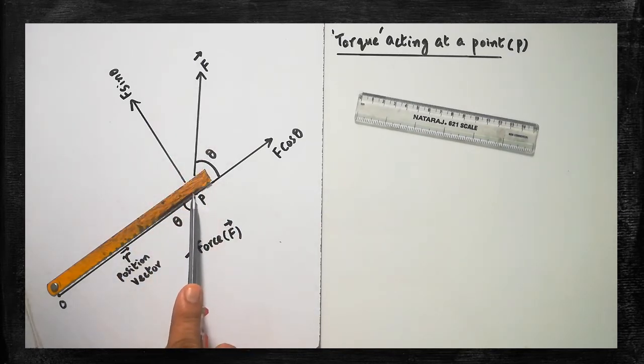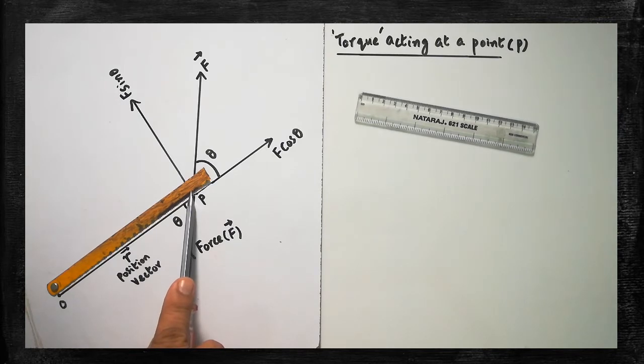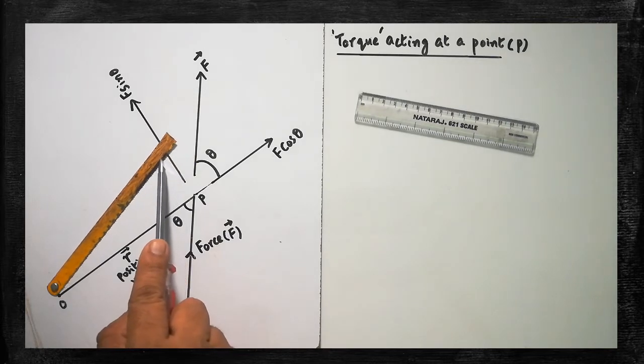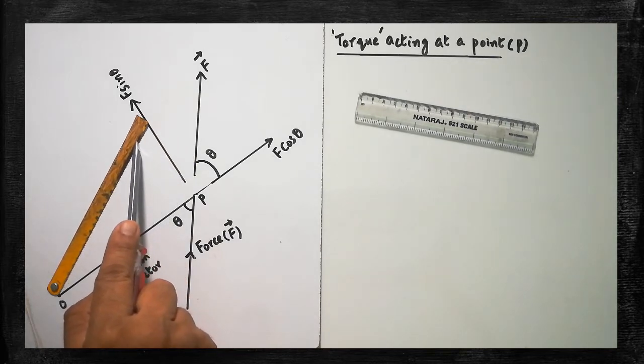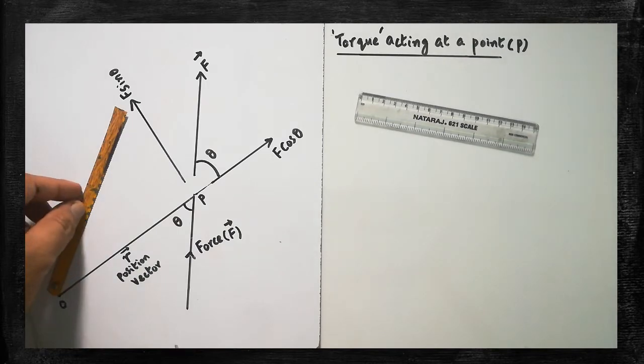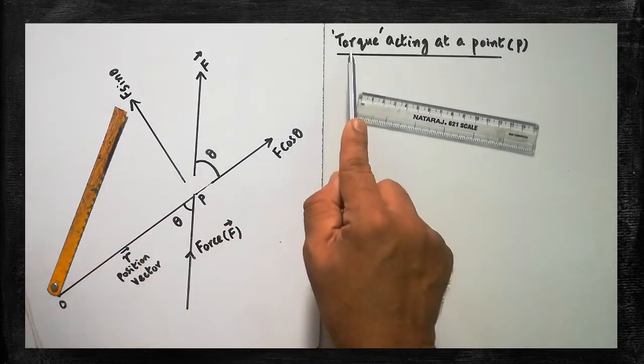So the P end is free. Are you clear? That point P is free. Here that O end is fixed. If you apply the force, look at the movement of the blade. That blade starts rotating. Are you clear? It starts rotating. Can you understand? So the application of force is not creating any translational motion. The application of force creates the rotational motion. So that rotational motion is purely because of the torque.